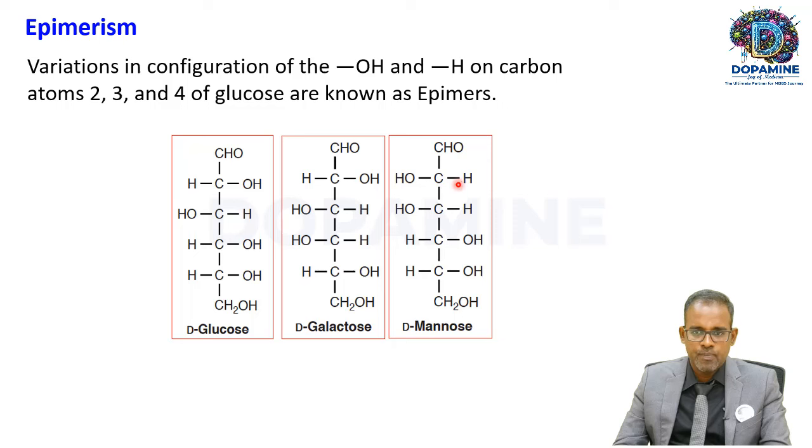Where is the difference here? The difference is at the 2nd carbon atom. See here, the hydroxyl group is on the left side, but here it is on the right side. So glucose and mannose are also epimers, with the position changing at C2. These are epimers. Epimers are due to the difference in the position of H and OH around the 2nd, 3rd or 4th carbon. That's about epimerism.